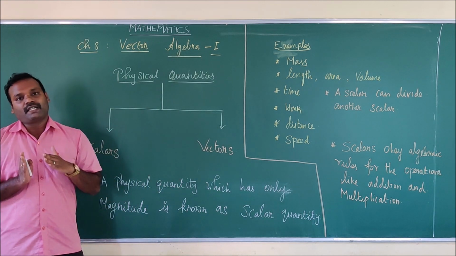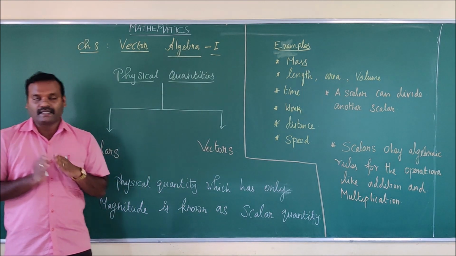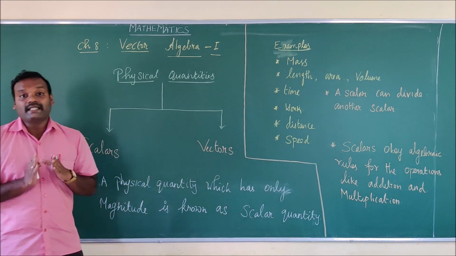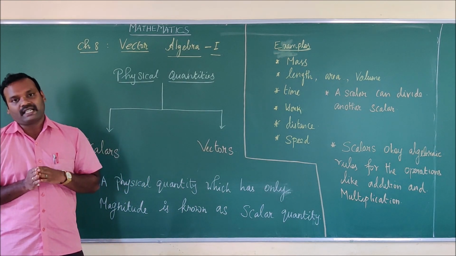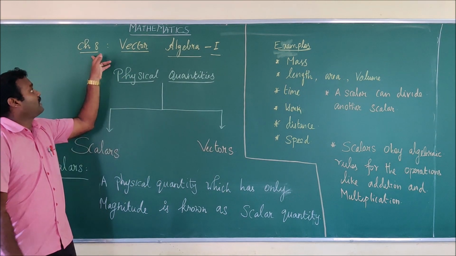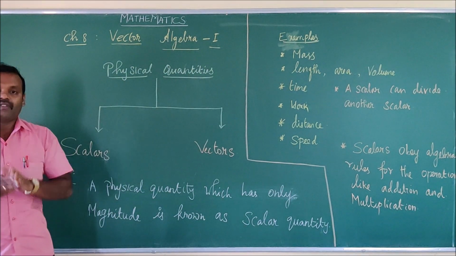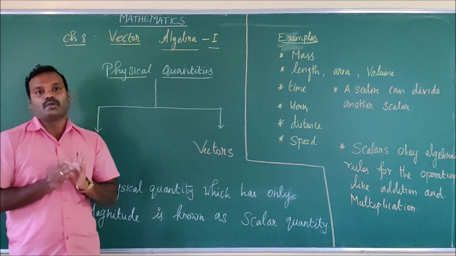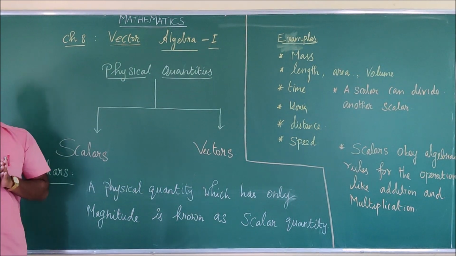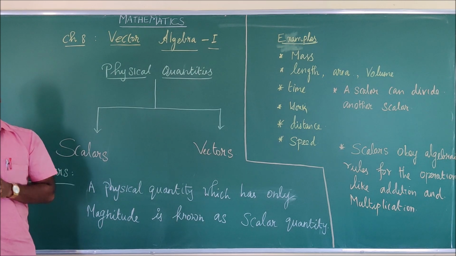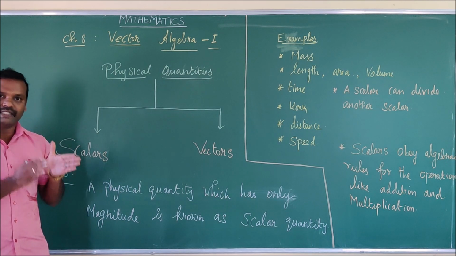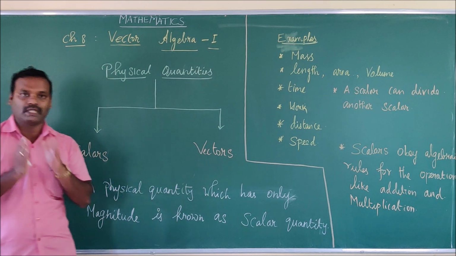The chapter which we are going to discuss now is the 8th chapter of your 11th standard book, that is chapter 8, Vector Algebra 1. It continues in the 12th standard also, so you have to be very careful in listening to the class, because as an extension of this only you are going to study in the 12th standard.